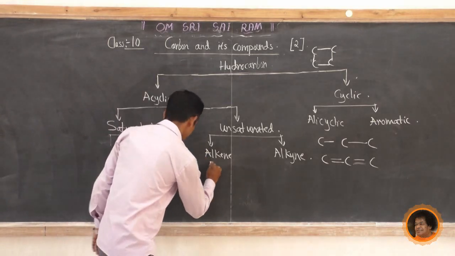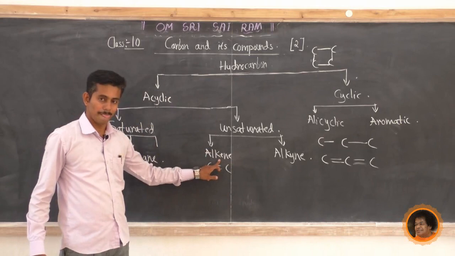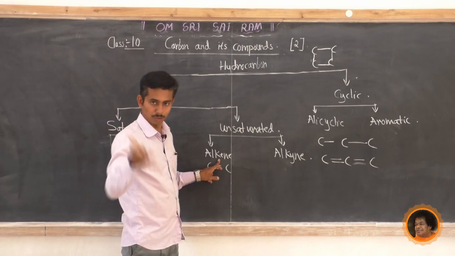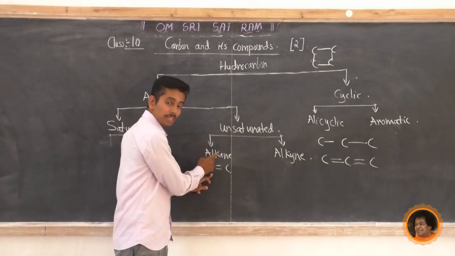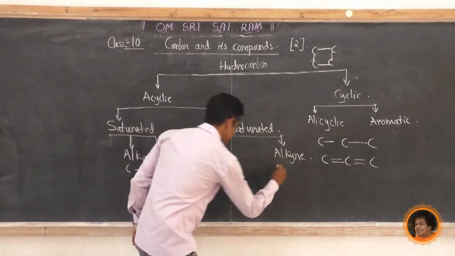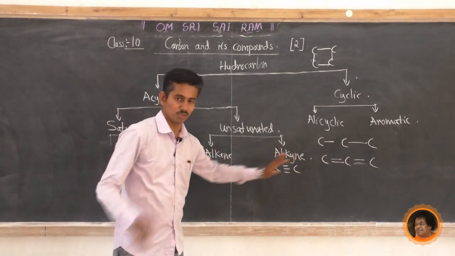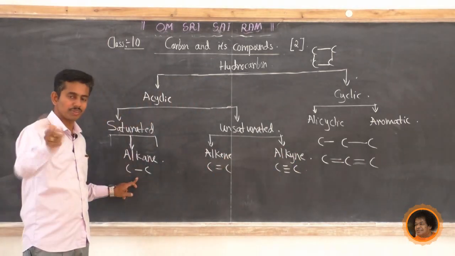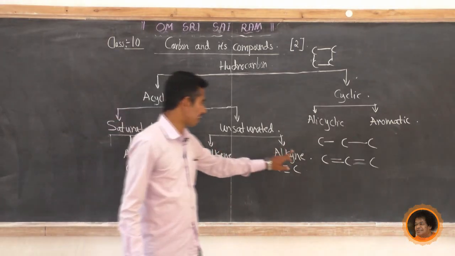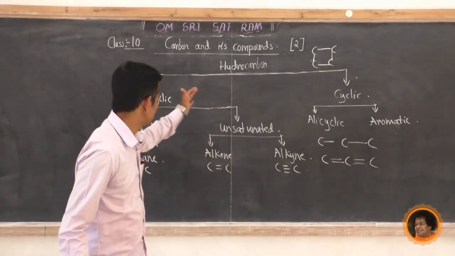Now alkene. Alkene means carbon atoms having a double bond between them are called alkene. Because unsaturated means carbon atoms having a double or triple bond. But alkene means in between the carbon atoms there is a double bond. Then alkyne means in between the carbon atoms there is a triple bond. So very simple: alkane means single bond between the carbon atoms, alkene means double bond, and alkyne means triple bond. So these are the classifications.